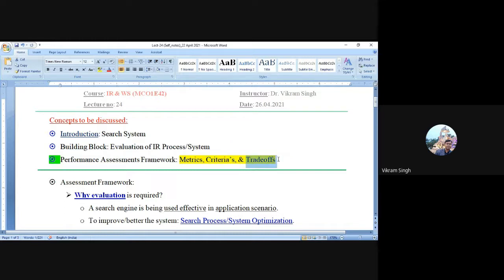Trade-offs are nothing but a combination of either two matrices or two criteria. Like if A and B are two dependent parameters for the system evaluation, you can always compare A and B. You can draw a graph between A and B, two criteria or two matrices, and justify the performance.